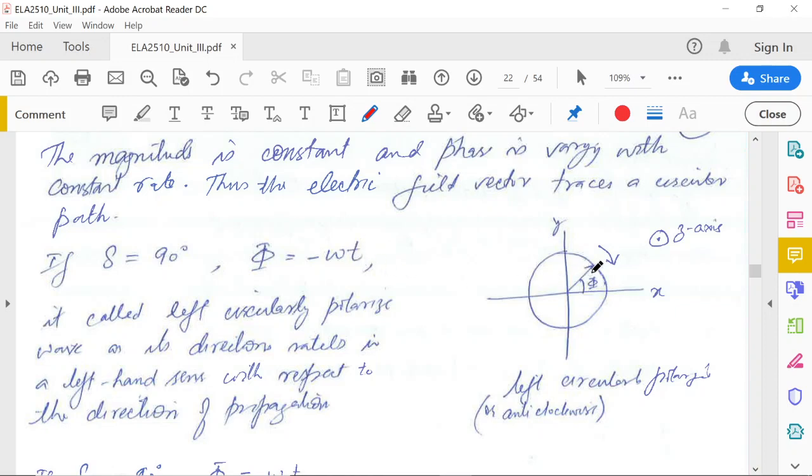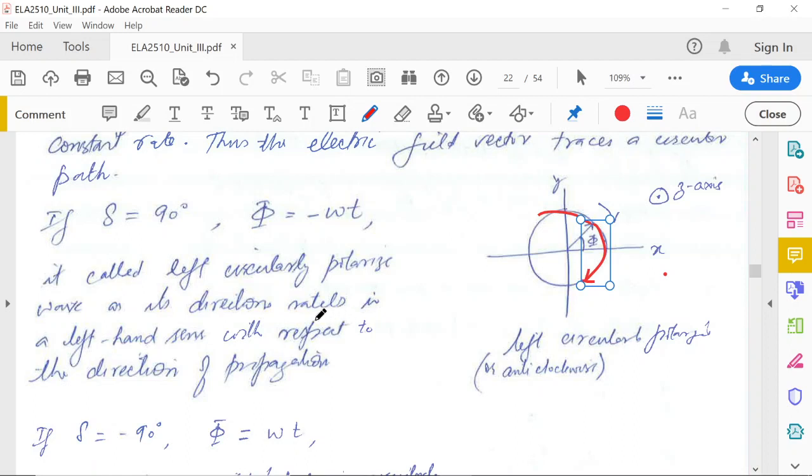So phi will change in such a fashion that it will rotate this vector in this direction. If delta equals minus 90 degrees, then phi becomes omega t, and then it will rotate the vector in this anti-clockwise direction. So this case is called the left circularly polarized wave.